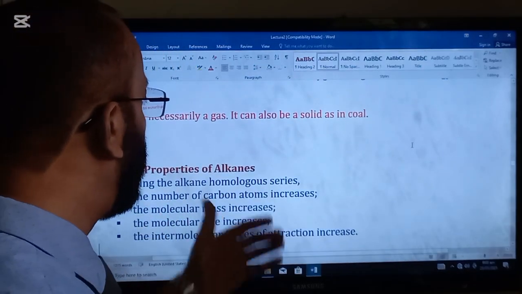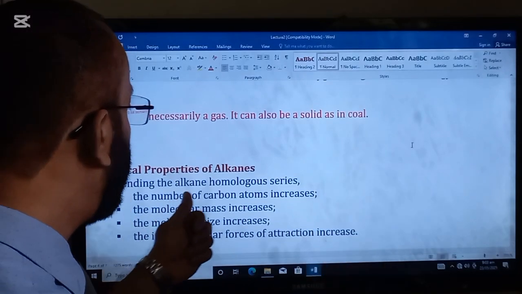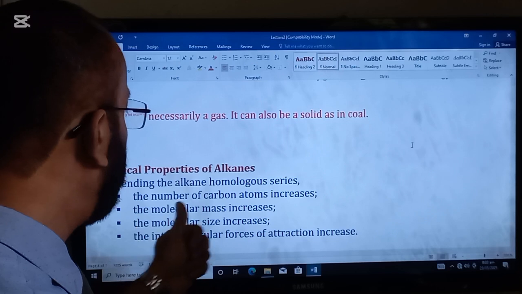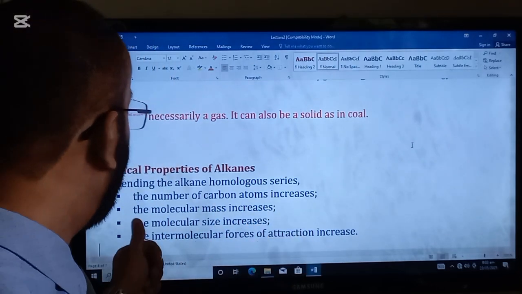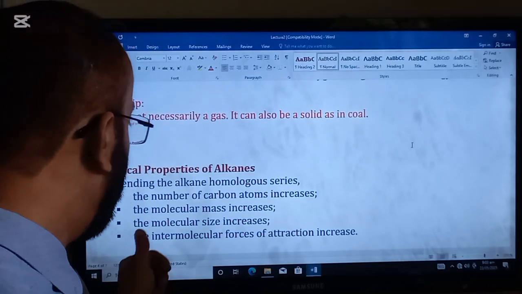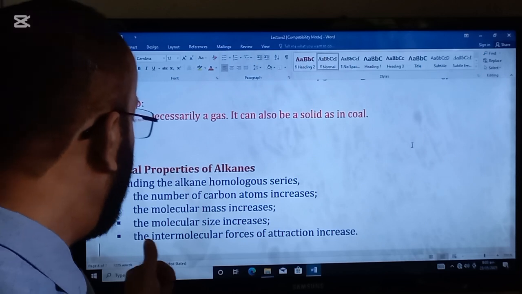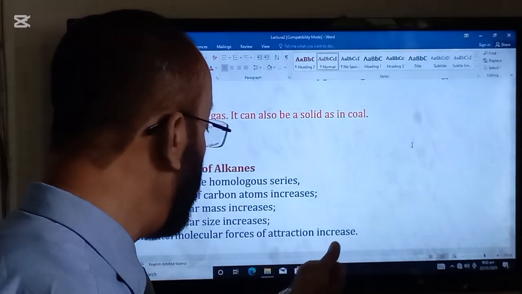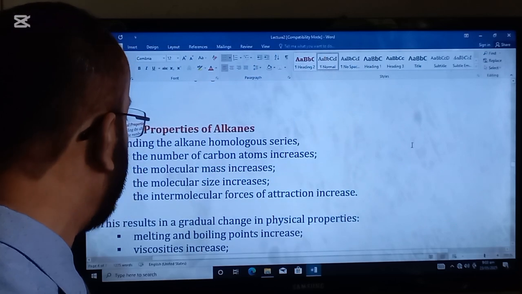Physical properties of the alkanes. As we descend the alkane homologous series, the number of carbon atoms increases. The molecular mass increases. The molecular size increases. The intermolecular forces of attraction increase because of the increasing number of carbon atoms.